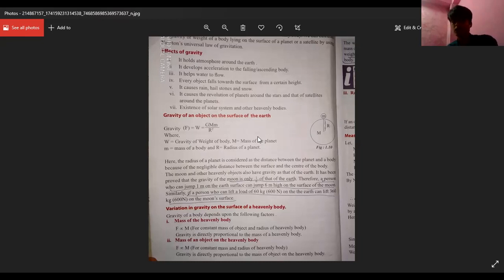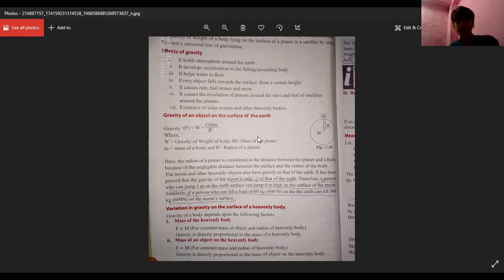Why does it depend on the radius? Because the radius keeps on changing on the Earth's surface. The equator is different, the polar region is different. From that also you can conclude that the radius can change. So if the radius is less, then at that point the gravity will be more.